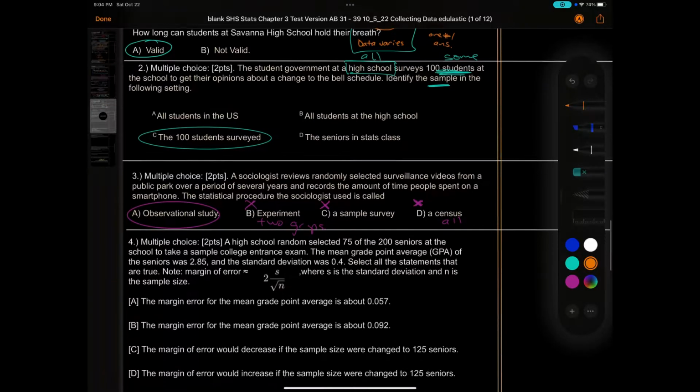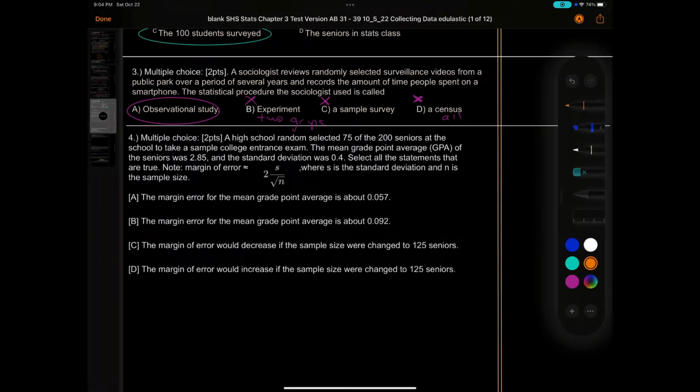Kind of scary. A high school randomly selected 75 of the 200 seniors at the school to take a sample college entrance exam. The mean grade point average, GPA, of the seniors was 2.85 and the standard deviation was 0.4. Select all the statements that are true. Note the margin of error. Let's write down the formula. Margin of error is 2 times S over the square root of n, where S is standard deviation and n is the sample size.